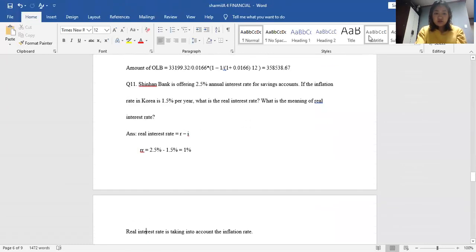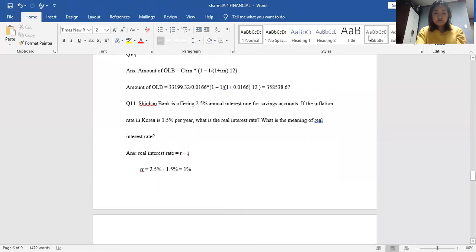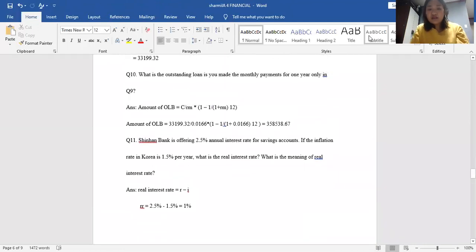So for question number 10, what is the outstanding loan if you made the monthly payments for 1 year only in question number 9? The outstanding loan balance, OLB, equals C divided by RM, multiplied by bracket 1 minus 1 divided by 1 plus RM bracket close to the power 12.